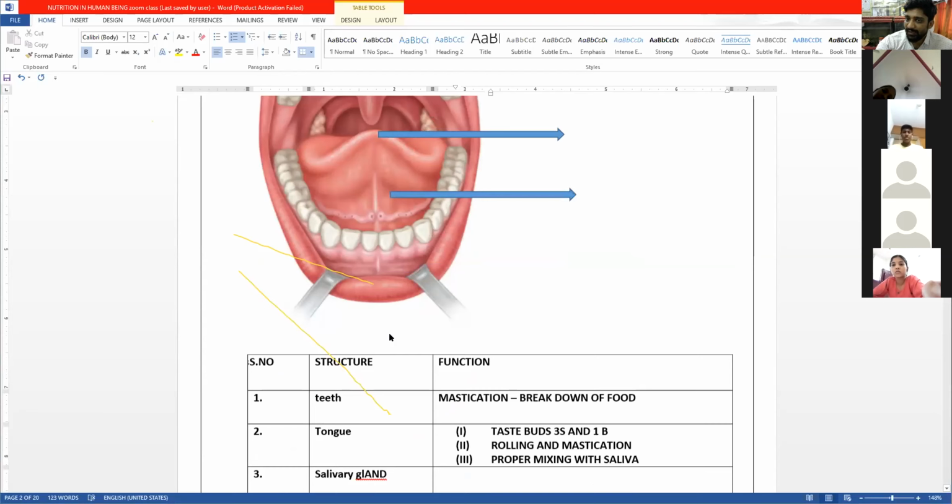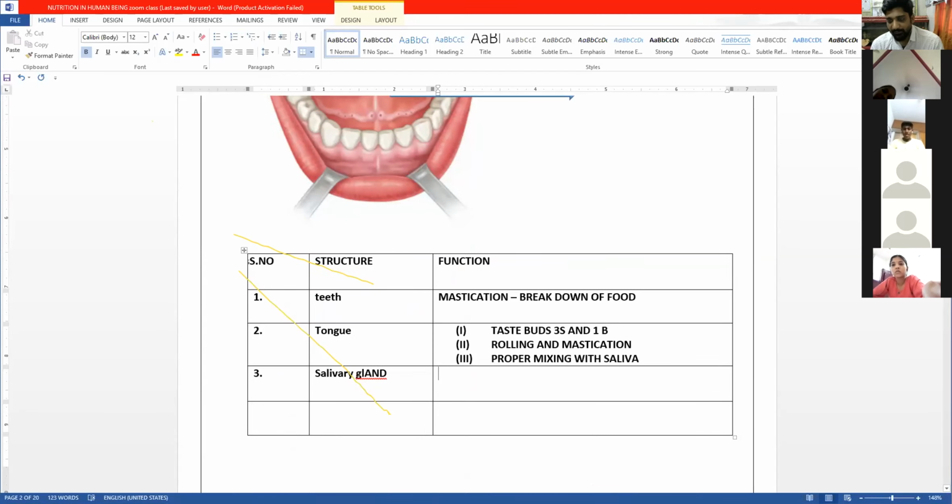Now, what is the function of the salivary gland? Salivary gland, what does it do?